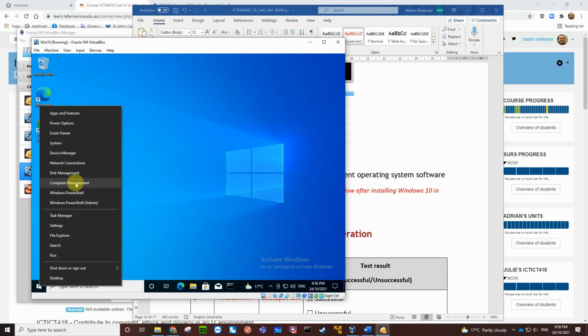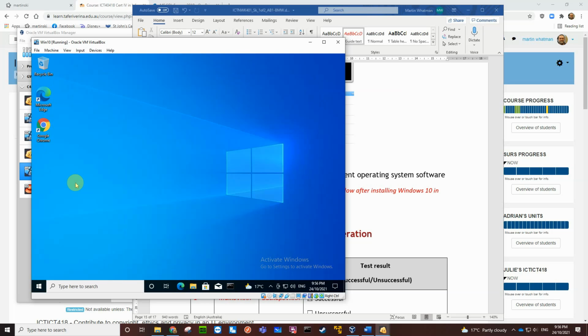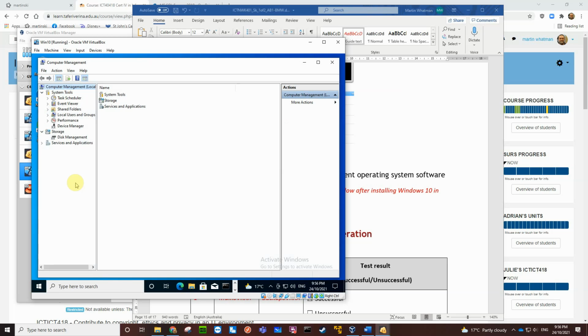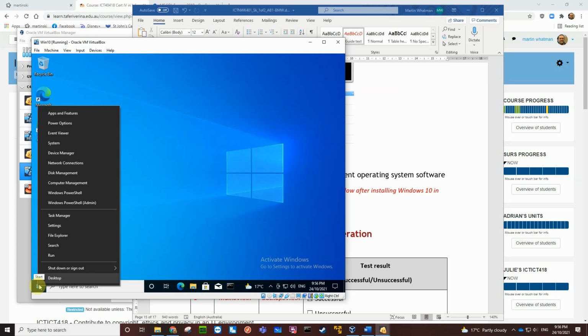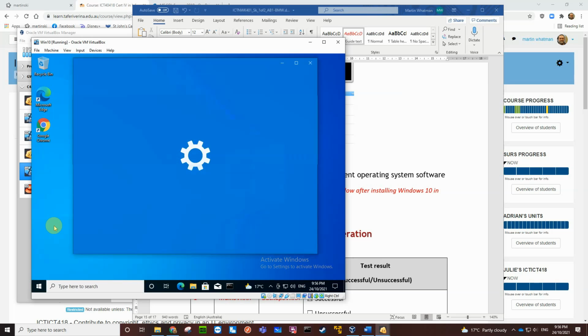Computer management? It's not going to really give you the system properties. Settings.